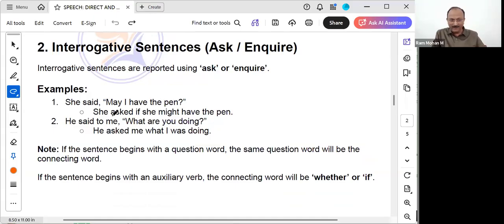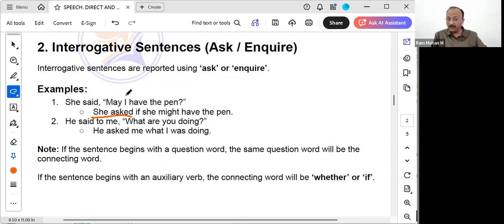Whenever we are using inverted commas, we can use the sentence as it is. May I have the pen? Or may I have the pen, please? When I use may I have the pen, please, we can use she requested also. But simply if we have may I have the pen, it means he asked. So she asked will come. Said will become she asked.